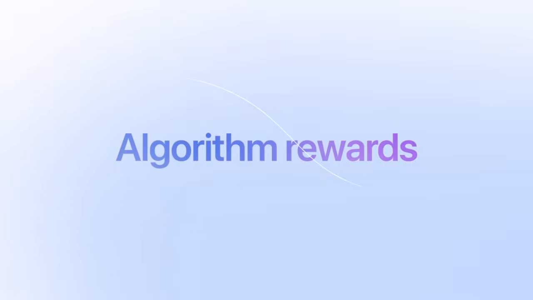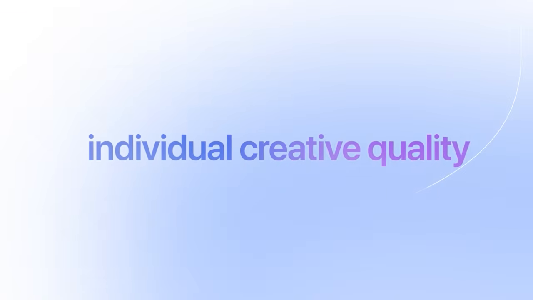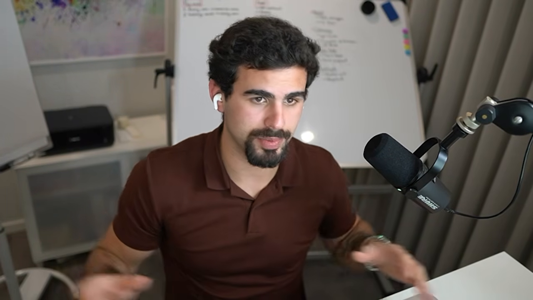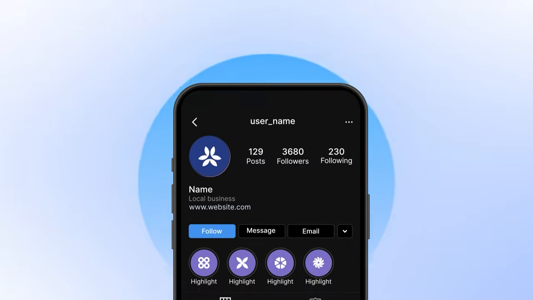So that's the thing. Since TikTok launched, these algorithms are so powerful that, number one, you don't need a high number of followers to be able to get to millions of people, to get millions of views. So the algorithm rewards individual creative quality. And by quality, I mean how many people care about that video rather than how many followers you have. From that, the whole space completely shifted how people look at marketing, especially for consumer facing products and apps, because it's like the democratization of media. You don't need to have a following to get lots of attention.